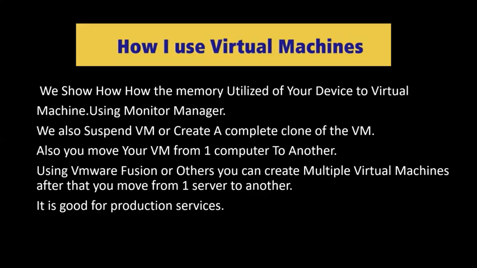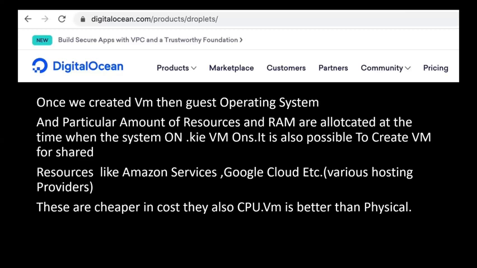So using VMware Fusion or others, you can create multiple virtual machines. I'll tell you about this particular site.